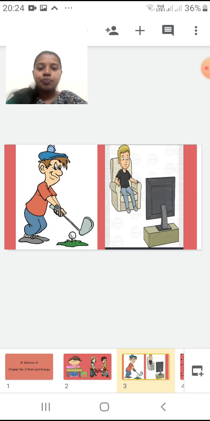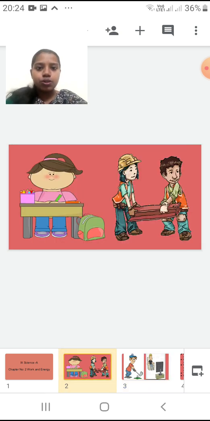Now, when I say all of them are doing some work, can I say that there are two types of work which can be done by them? For example, in this picture the girl is studying, which means she is doing some mental calculations, so she is doing some mental activity.